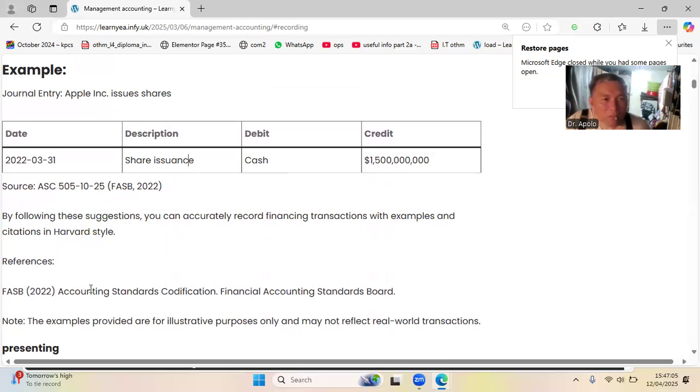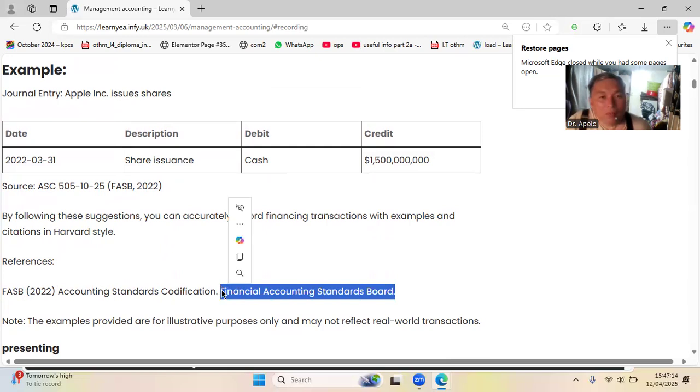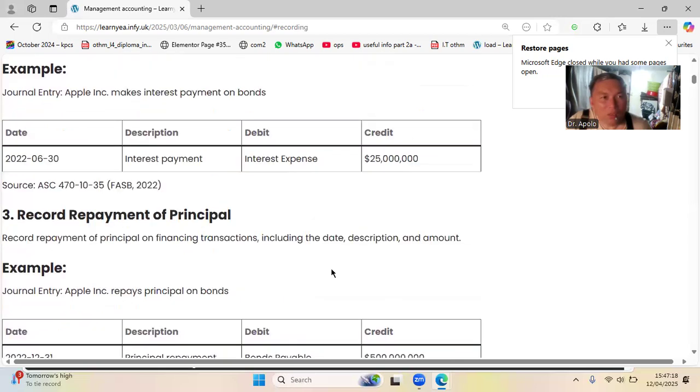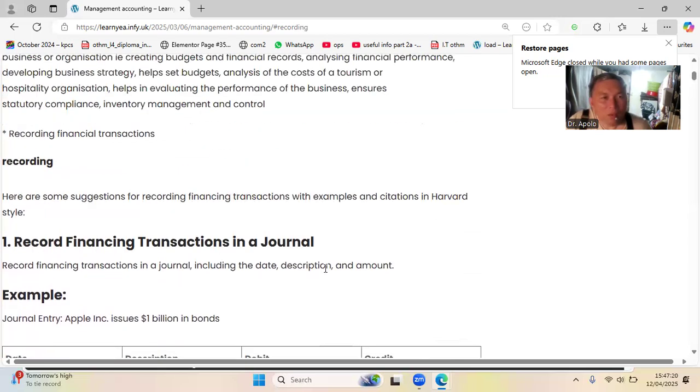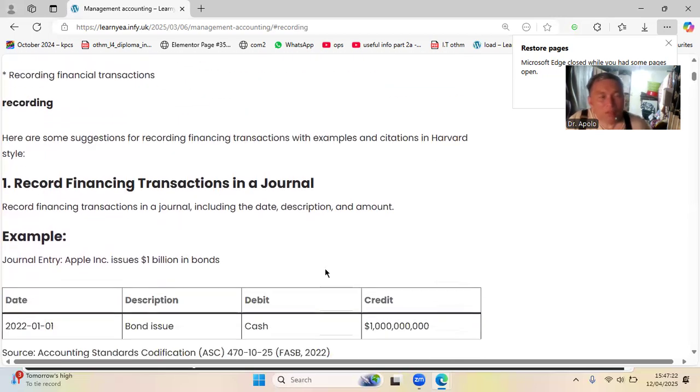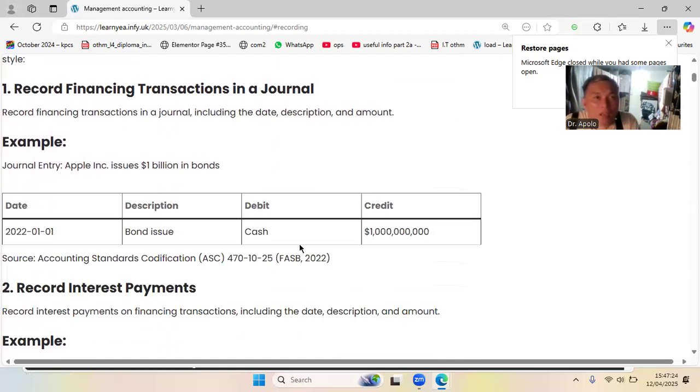FASB, the Financial Accounting Standards Board, no? So there's a group of people that analyze what should be the reporting. And they say, recording, no? That's the style. Okay, so because you will not be a bookkeeper, I'm not going to delve in depth into this one. It's just that you have to know the basics.